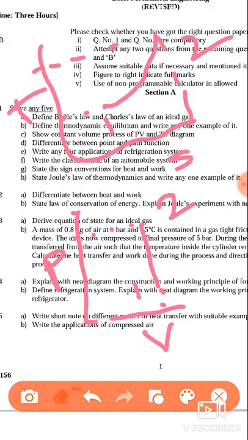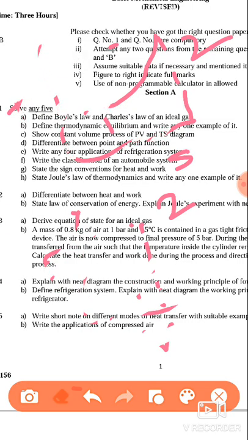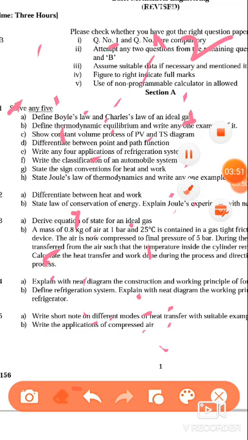So this is all about the 2 marks question. You have to represent it like this on the PV and TS diagram, right? So the next question is: differentiate between point and path function, right? The function which depends upon the state or point is called a point function. Example, volume, pressure. And the function which depends upon the path is called a path function. For example, work, right? Energy, right?